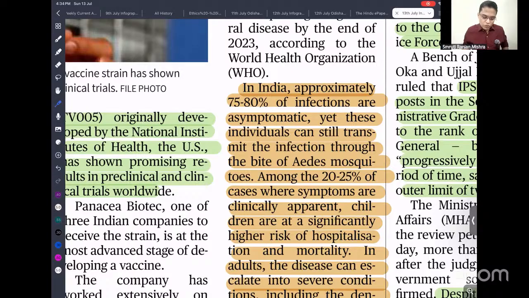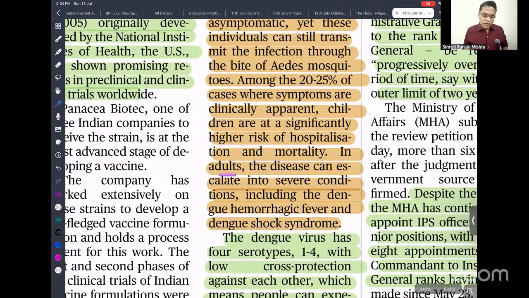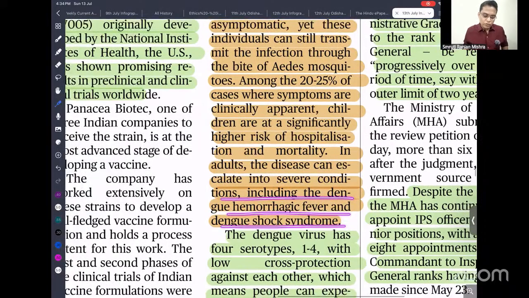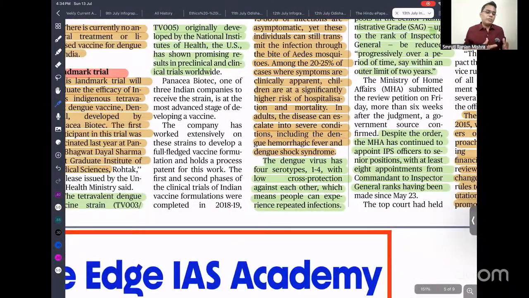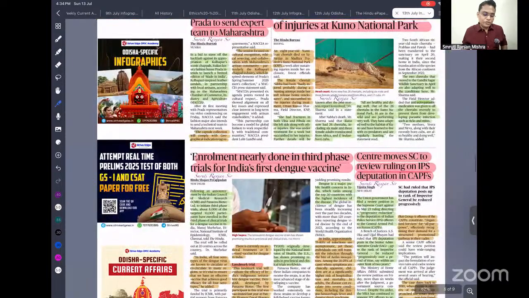Among the 20 to 25% of cases that were symptomatic and clinically apparent, children are at significantly higher risk of hospitalization and mortality. In adults, the disease can easily present with severe conditions, including hemorrhagic fever and dengue shock syndrome. There are so many people dying because of dengue. So this vaccine is going to be a game changer for India.